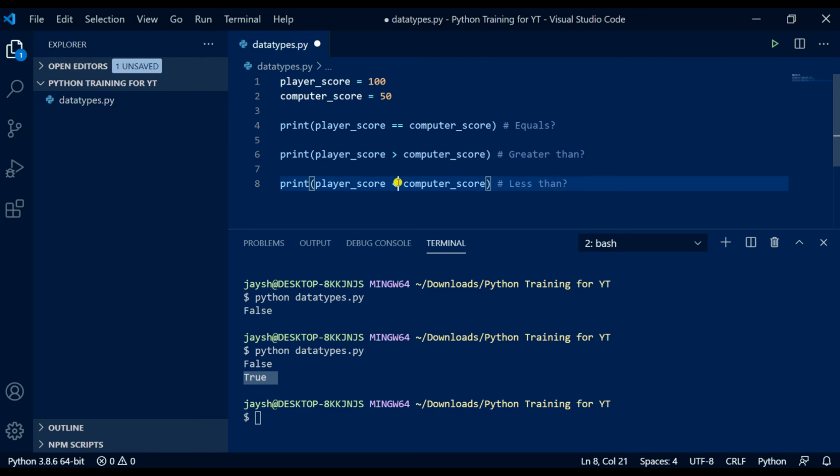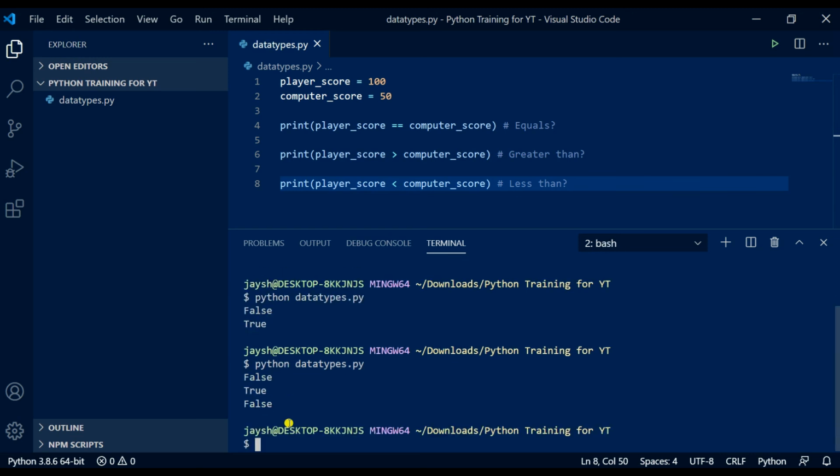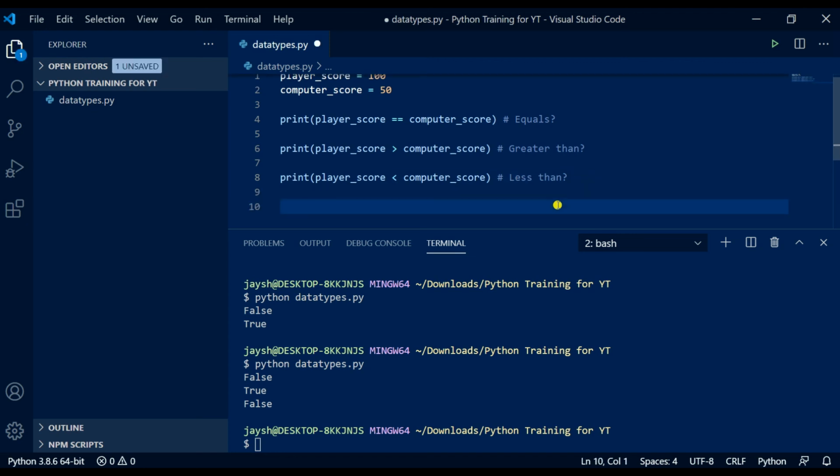So it's just the opposite way. That's greater than and that's less than. So let's Control S to save, and let's print that. And what do we expect to see? Player score is more than computer score, so we should see the opposite of true, which would be false, and we see false. Great. So we found out that the computer score is higher by doing less than as well. There are others.